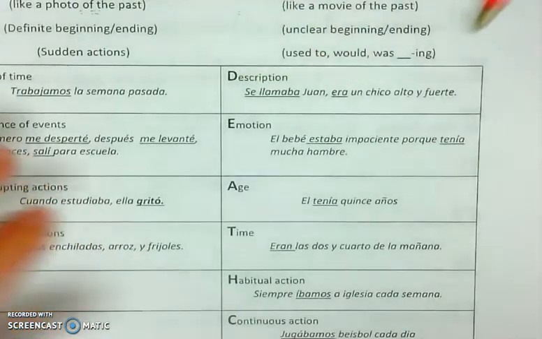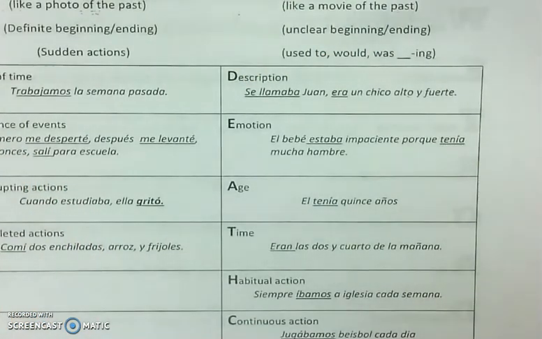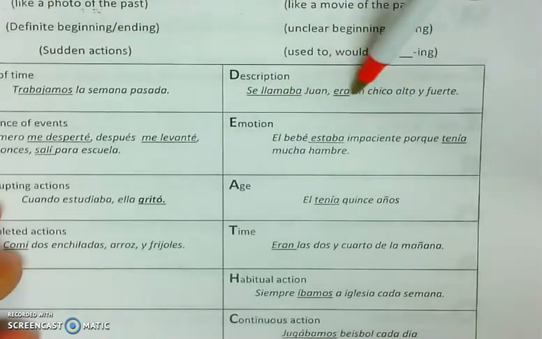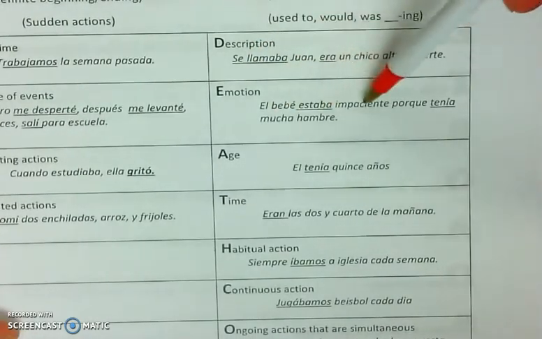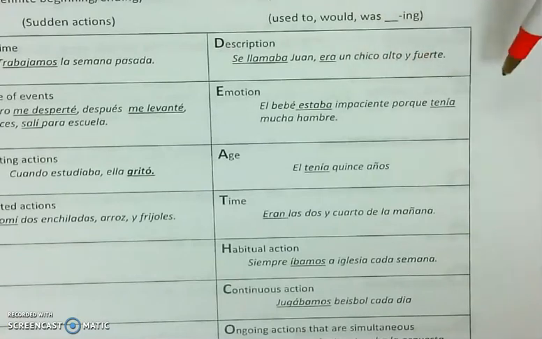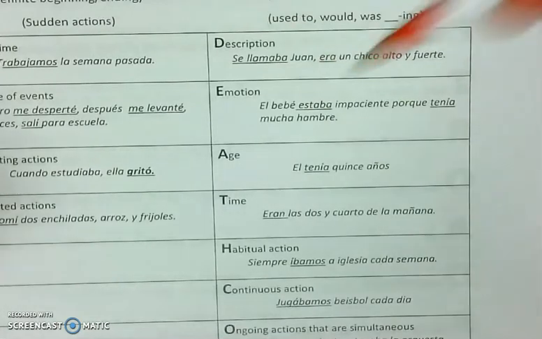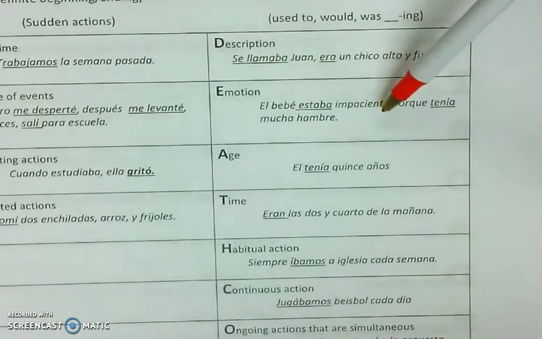First of all, description. Whenever you're describing something in the past, you're going to use imperfect. Se llamaba Juan. Era un chico alto y fuerte. His name was Juan. He was a tall, strong boy. Okay, so you're describing Juan, and whenever you describe anything in the past, you use the imperfect. Emotion. El bebé estaba impaciente porque tenía mucha hambre. The baby was impatient because he was very hungry. So here, you're using emotion like, estaba feliz, I was happy. Ellos estaban tristes, they were sad. Whenever you talk about emotions, use the imperfect tense.